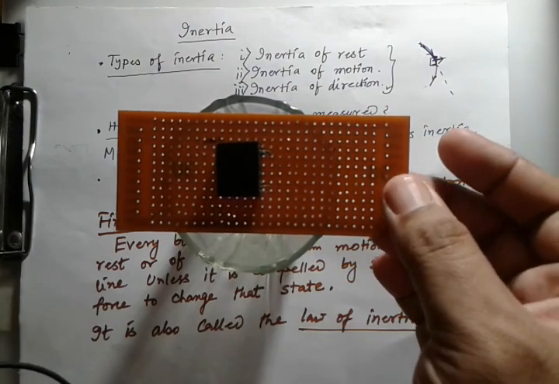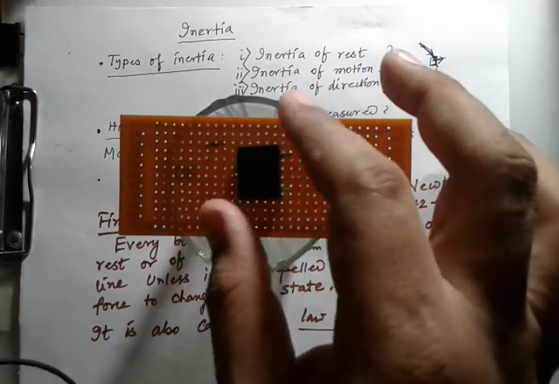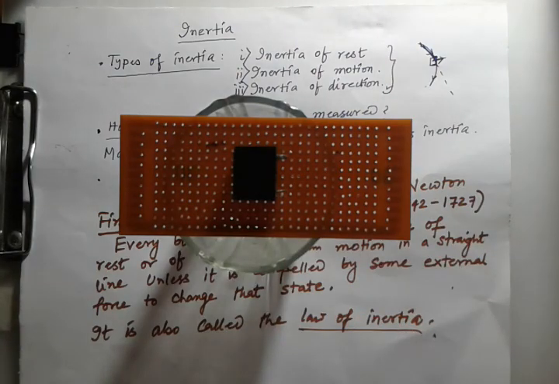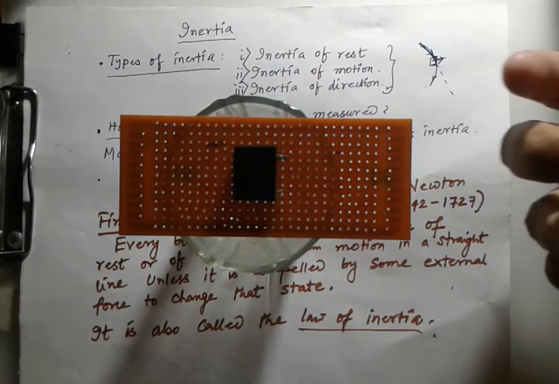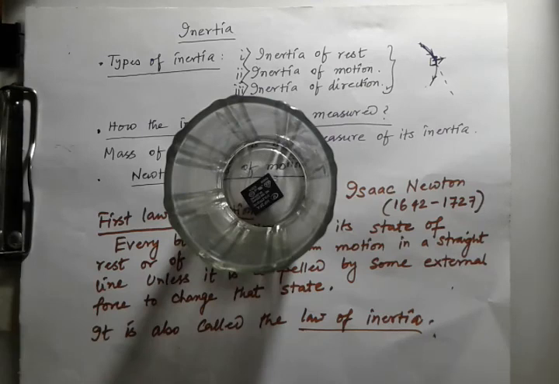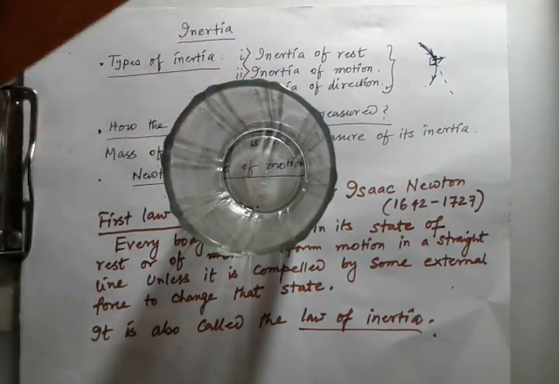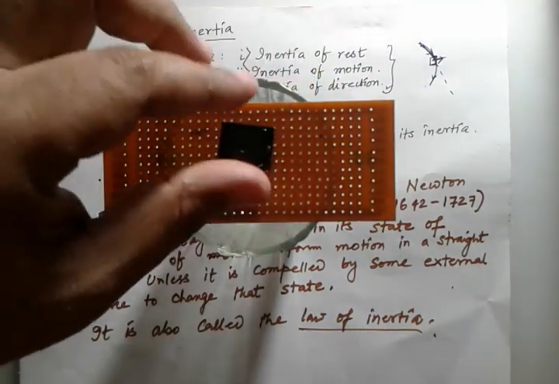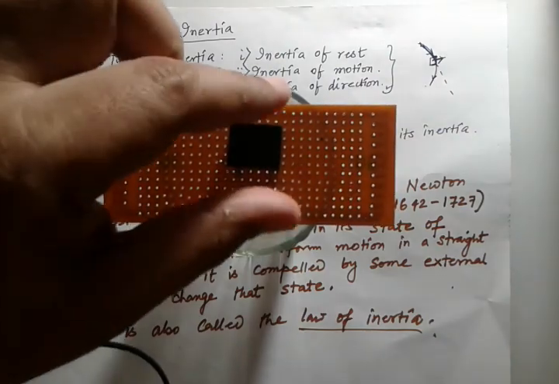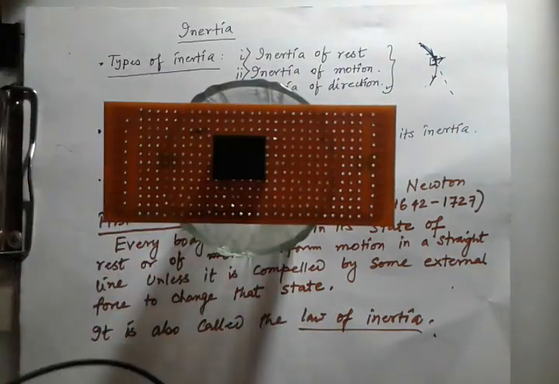We'll first hit the card with a sudden jerk. So we'll see what will happen. Okay, just look at this. See, the object has fallen into the glass. That means the object which was kept on the card wants to stay at rest. So when I suddenly hit the card, it passes below, but due to the inertia of rest, the object falls. We'll do it one more time.